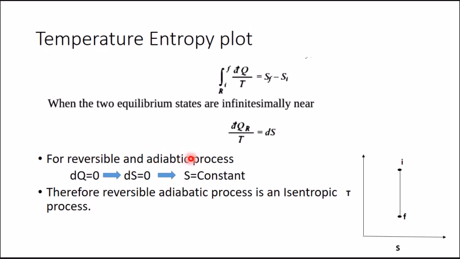As we know, for an adiabatic process dq is equal to 0, so ds equal to 0. ds equal to 0 means Sf minus Si equal to 0, that is Sf equal to Si, that means entropy is constant. That's why a reversible adiabatic process is also known as an isentropic process. And on the TS plot, an isentropic process is a vertical line from I to F.